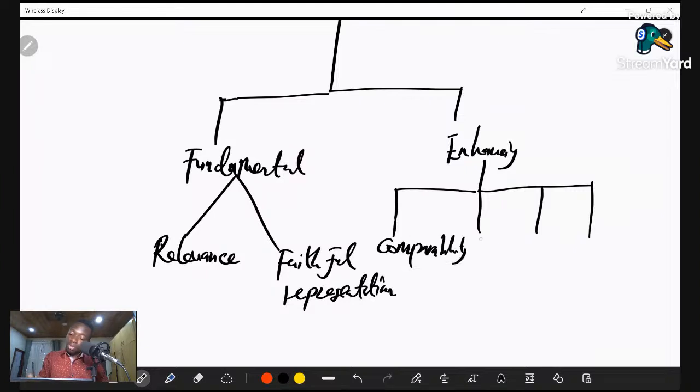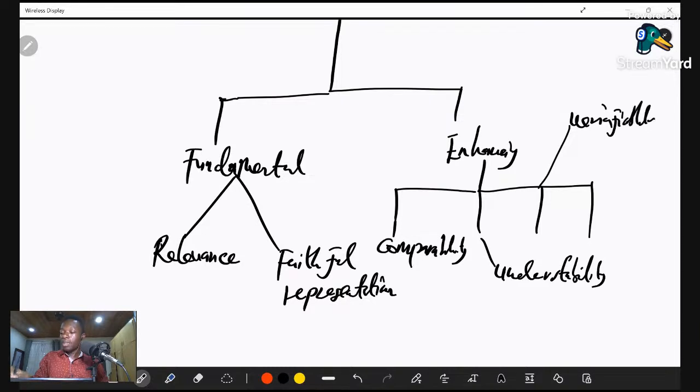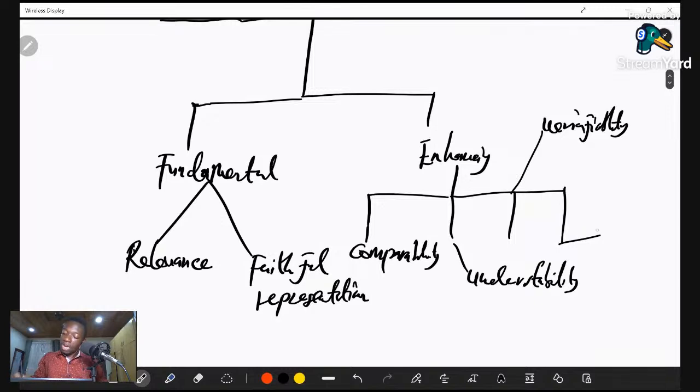Two, understandability. Three, verifiability. And lastly, we also have timeliness.